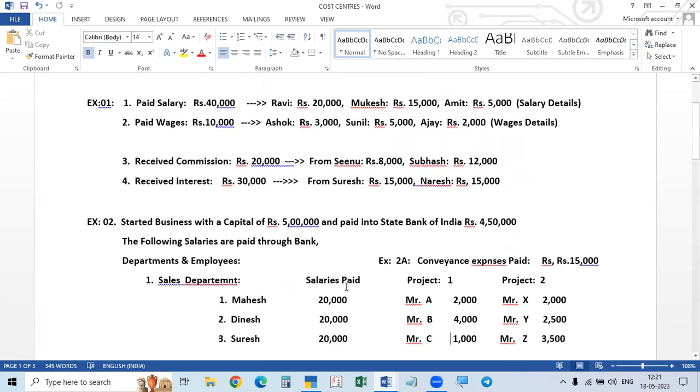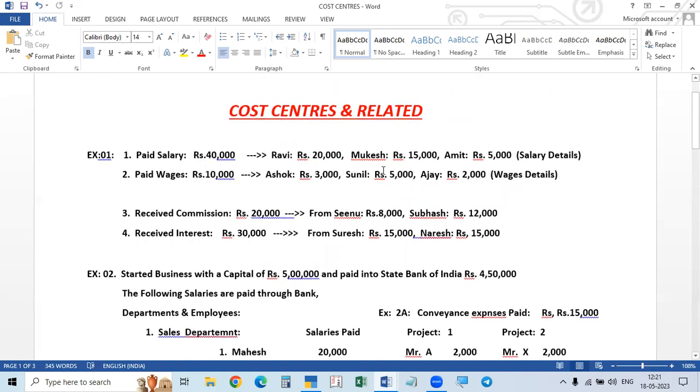See here, in this case, no department is given. So Ravi, Mukesh, salary paid, in this case there is no category given. Group or branch is not given. But here you see, salaries we pay in offices, so we can take the office as the category. In the office, these are employees. And wages will be in the factory, so we can take the factory as a category. In the category of factory, these wages are paid to Ashok and Sunil. These are the cost centers.